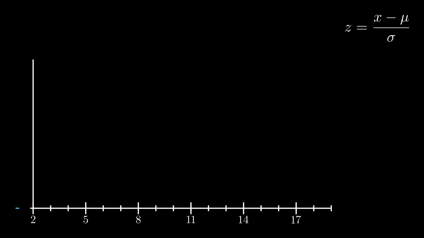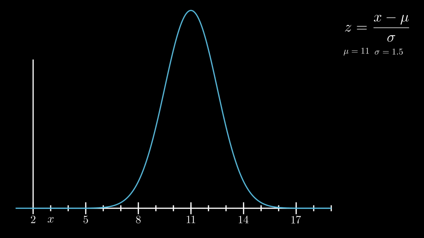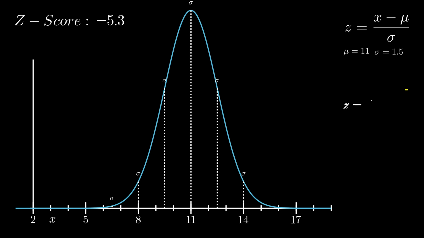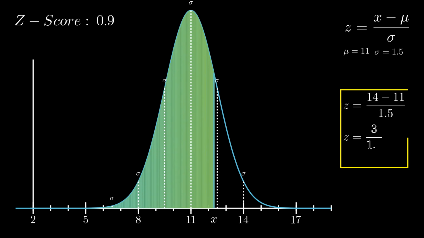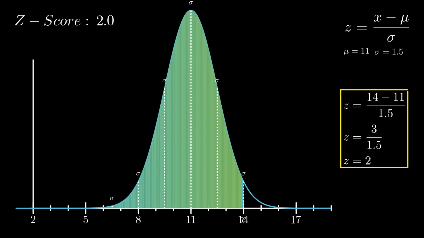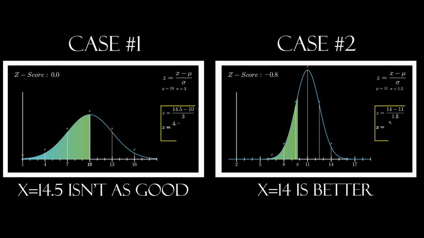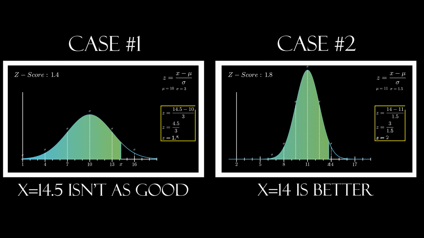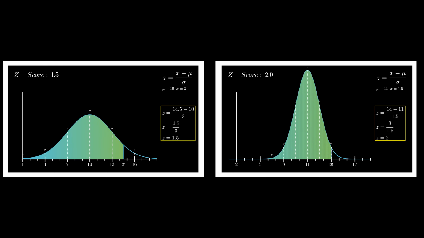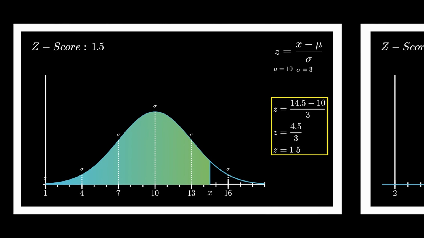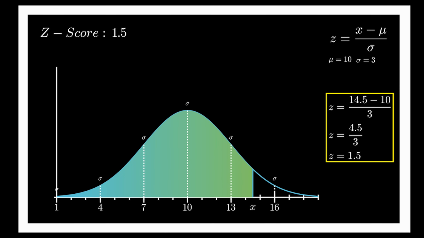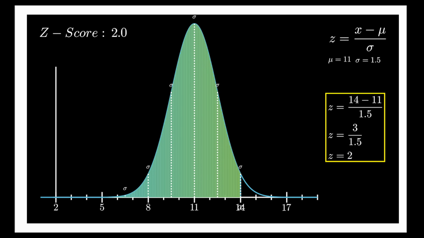However, if I did the same mini exam and the mean is 11 and the standard deviation in this case is 1.5 and I score a 14, I calculate the z-score and what I find is I get a z-score of 2, or in other words, I'm 2 standard deviations above the average. Reflecting on the two cases, it would be better to score a 14 on the mini exam than a 14.5, because the normal distribution provides the grounds for comparing your results in contrast to the normal, rather than just the result itself. Your result is better if you're further away from the mean, not just if you get a high score, and this is displayed by the z-score.